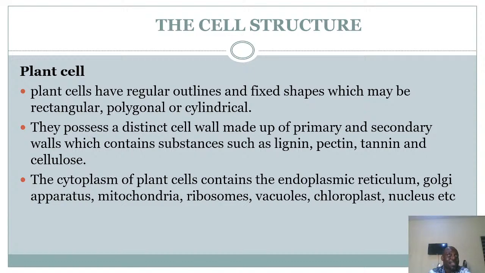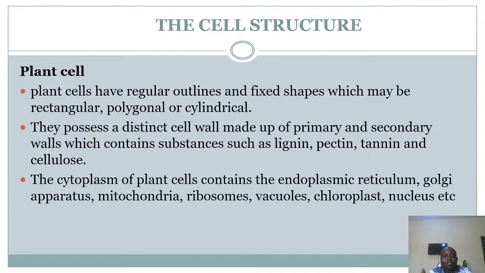So plant cells have cellulose in their cell wall, and not just cellulose, but tannin, lignin, pectin. This composition makes them rigid and strong. Remember I said they have definite shapes. They are not irregular, so their cell walls are strong.